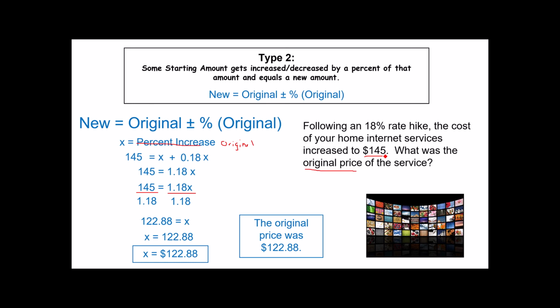I hope you found this helpful. I find that especially for early learners learning to solve word problems, having patterns to begin with really increases their ability to organize their thoughts. So my strong recommendation to you is that you learn both of these patterns, both the new equals original plus or minus a percent of the original and part equals percent of whole, so that when you're beginning to attack these problems, you at least have a starting point for where to fill in your information.